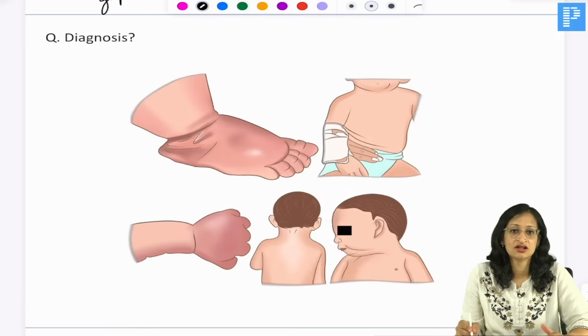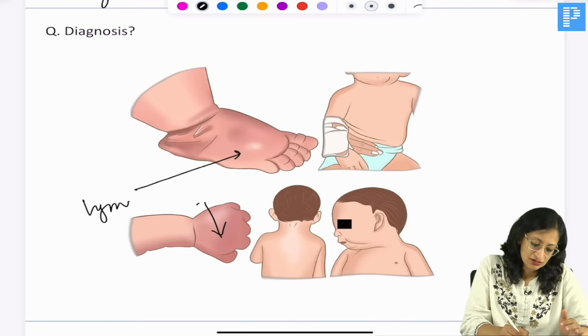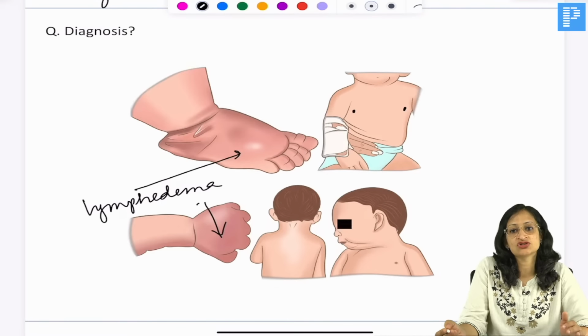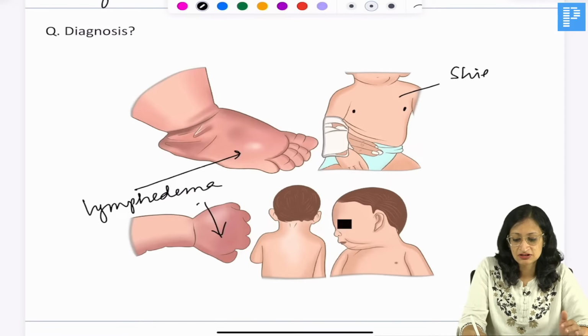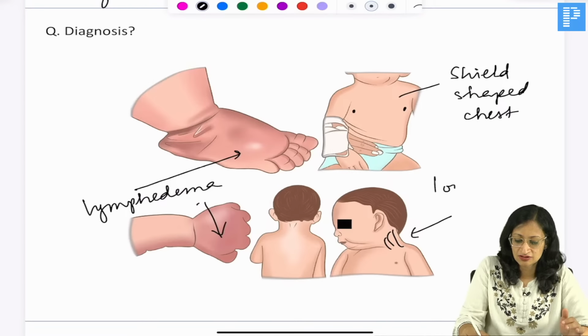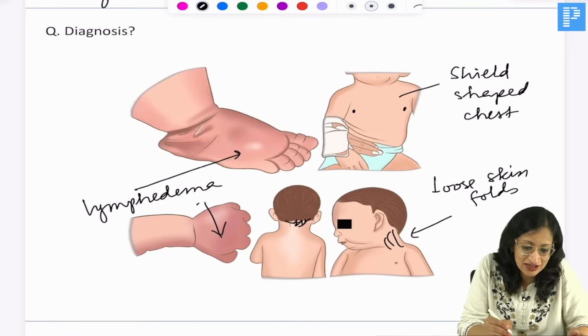What do you see here? If a newborn baby is born with edema of hands and feet, you can see lymphedema of hands and feet, and you have a shield-shaped chest with widely spaced nipples, loose skin folds around the neck, and a low posterior hairline. So all these features are compatible with a diagnosis of, yes, I can see most of you answering correctly.